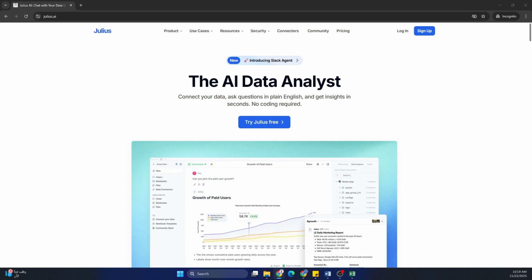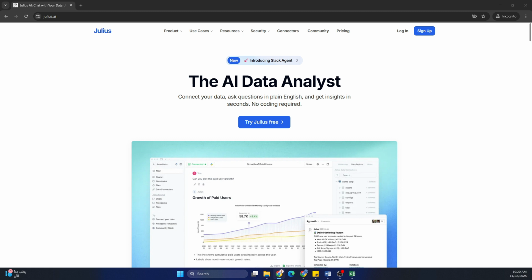Julius AI's workflow is straightforward, moving from data to decisions in seconds. Upload your file, ask your questions, and Julius AI processes, analyzes, and explains the insights. You can interact with natural language, charts, guided notebooks, or if you want, also create dashboards. I'll show you how to do it in a demo shortly.